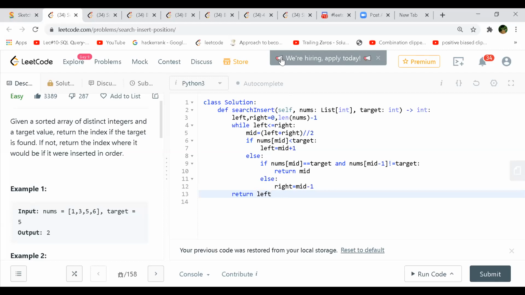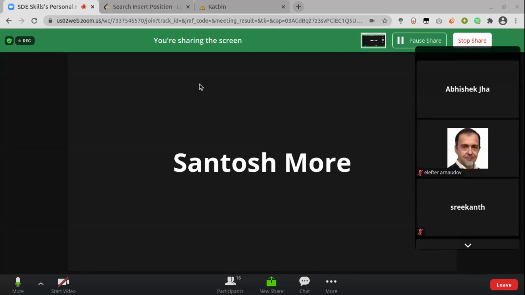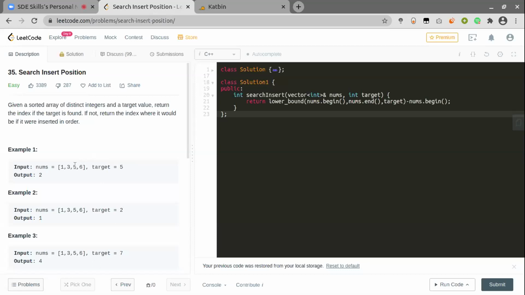Because in lower bound, if the particular number exists, we just return the first index where it occurs. For example, if there were too many 5s in this particular array, this would just return the first index where 5 occurs. And if 5 does not exist, then it will return the first index where a value greater than 5, but the minimum in the array, occurs. So let's say if the target would be 4 here, then it would return the index of 5 here, because 5 is the minimum value which is greater than 4 existing in this array.